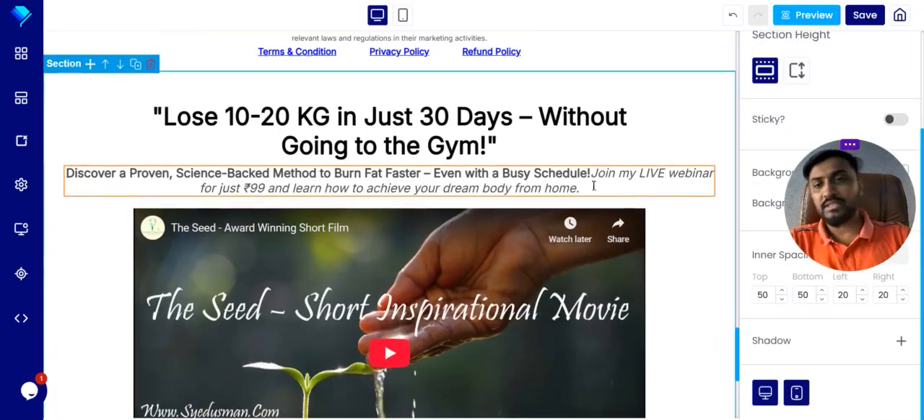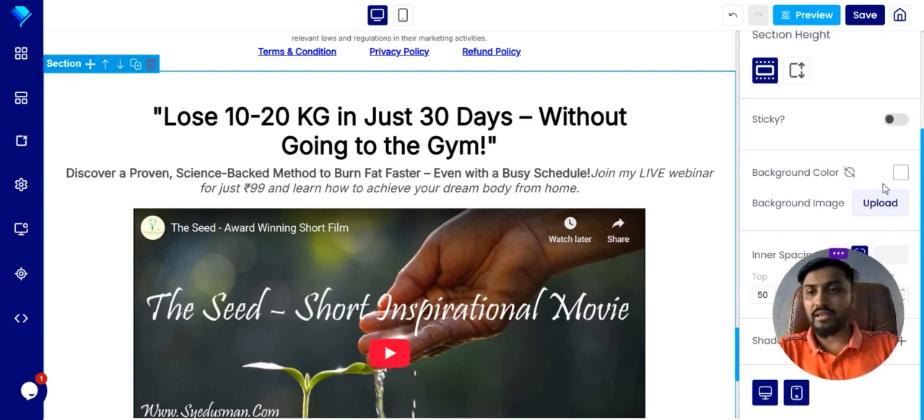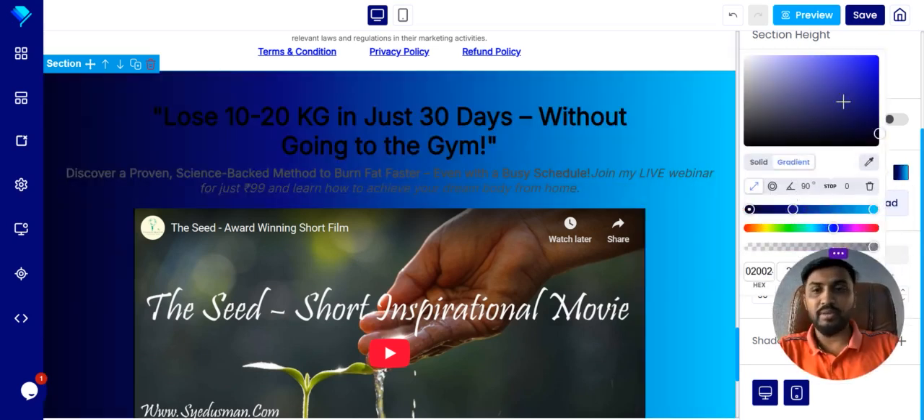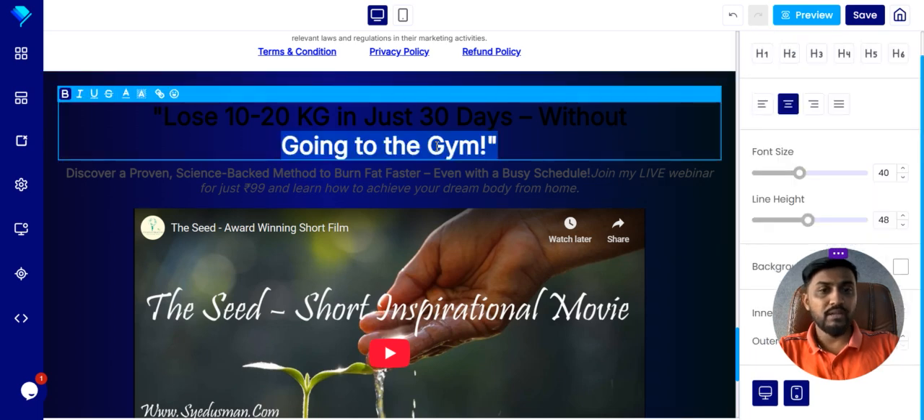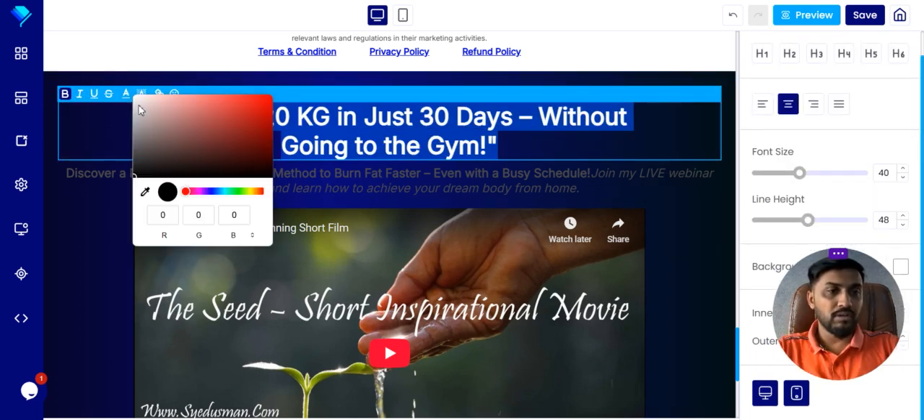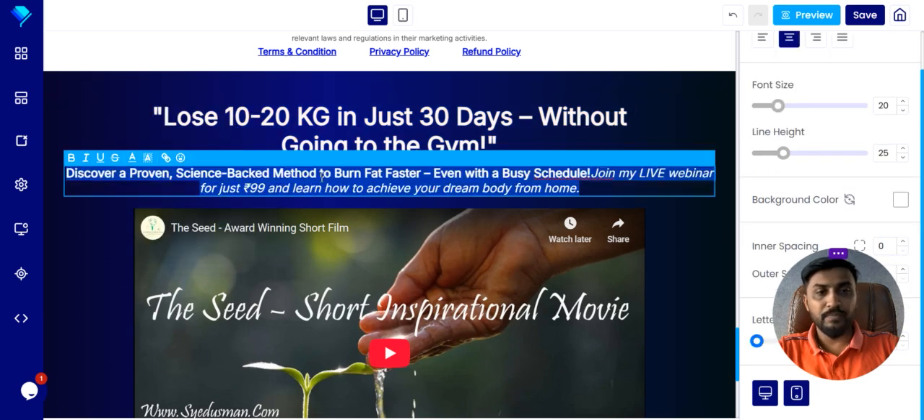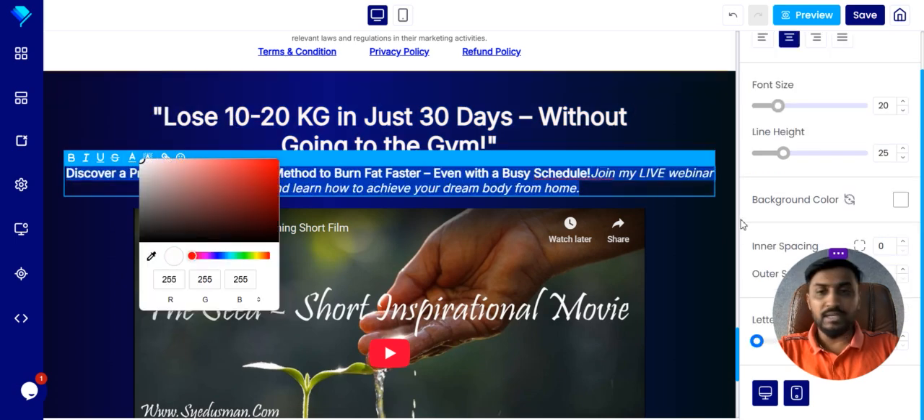Also, if you want to decorate this section and give a nice background, for example a gradient background, you can select a dark color here, and then you can give white color for this font, and for this font also white color.